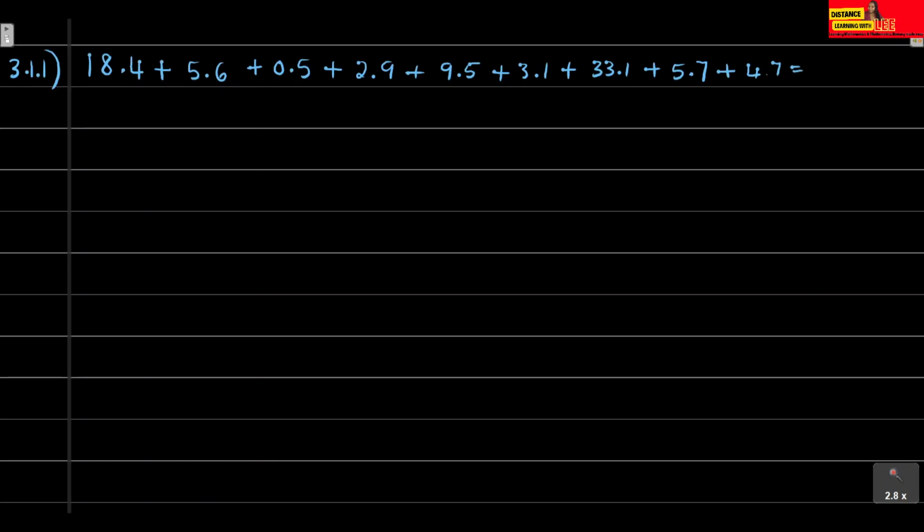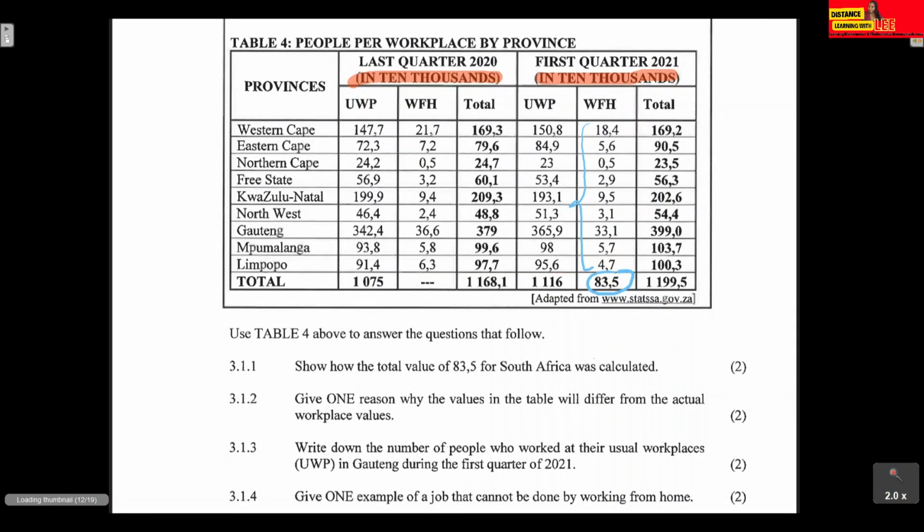If you punch all these values into your calculator, you'll find that they do give you 83.5. Let's go on to the next question. Give one reason why the values in the table will differ from the actual workplace values.